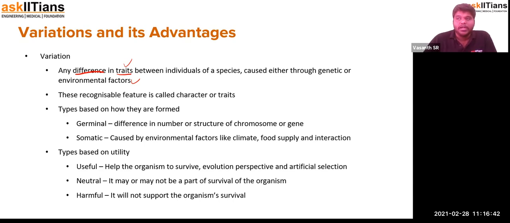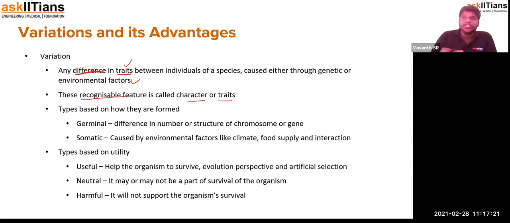So what is a variation? That is actually what a trait is. Traits are nothing but distinguishable characteristics. Just as I told you, a recognizable feature is called a character or a trait. So that is a distinctive characteristic. Even a hair pattern, whether straight or curly, or black, brown, or even orange in color, the different types of hairstyle, those are also characteristics. Anything which is recognizable and can be distinguished into different things is said to be a variation, characteristic, or trait.